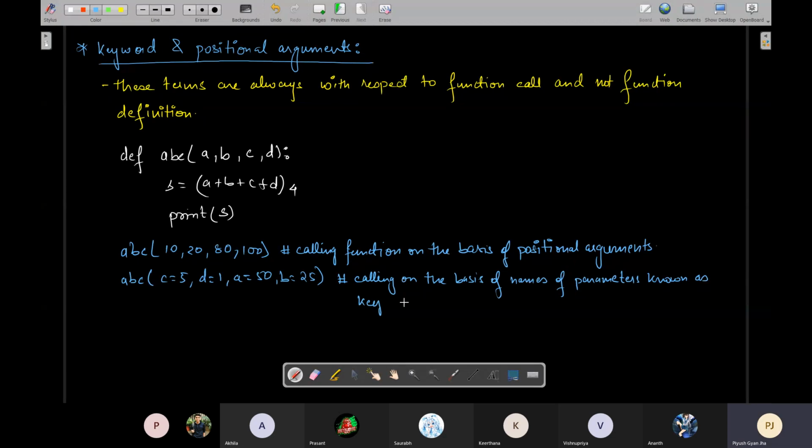In your file, you will write in the straight line. Keywords followed by assignment operator that is equal to sign and value to be passed.